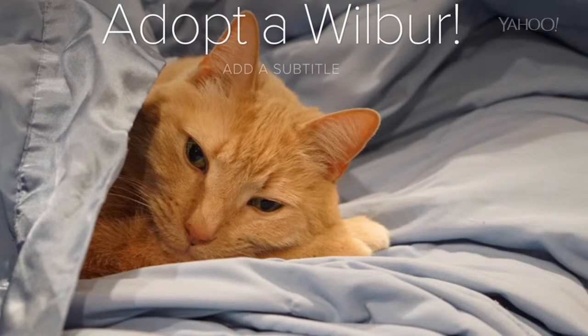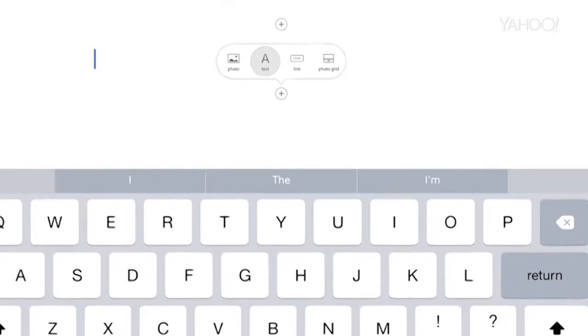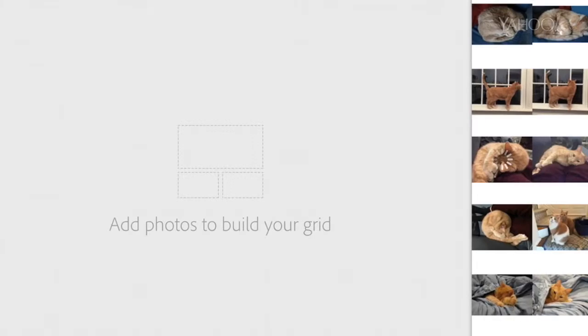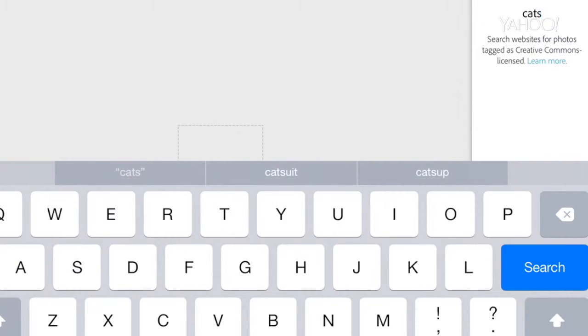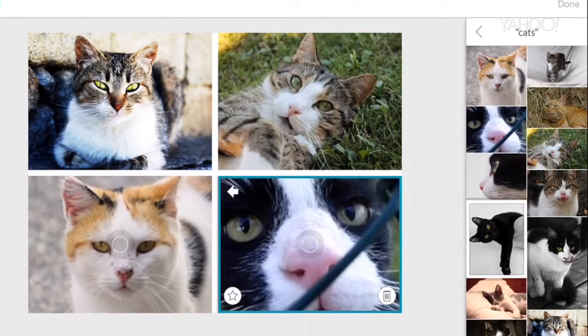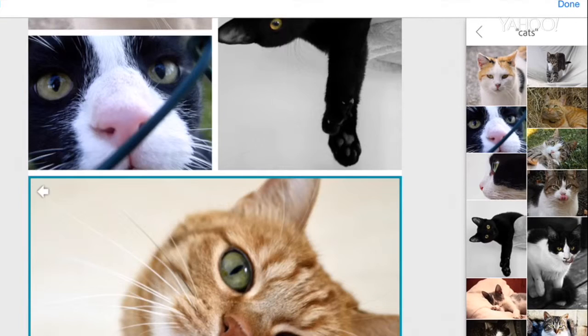Okay, now some text. There are lots of cats. This time I want a whole bunch of photos. I want a photo grid. So I'm going to grab a whole bunch of photos from the internet. Now I know, copyright, right? They'll hunt me down and sue me. No, they won't. The app shows me only the photos whose owners have marked them as free for everybody to use. Creative Commons, they call it. Royalty free, baby. Okay, I'll take these, this one, this one, this one.